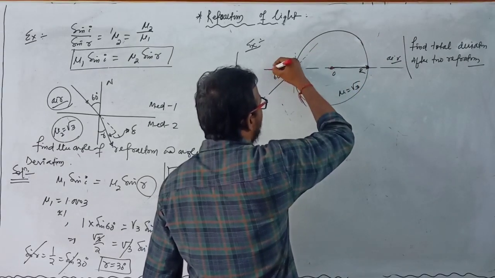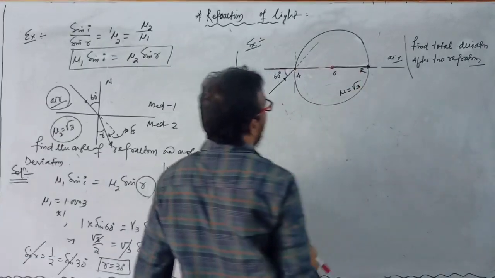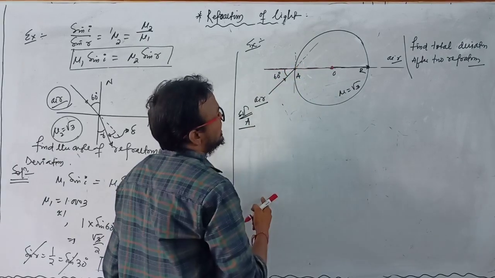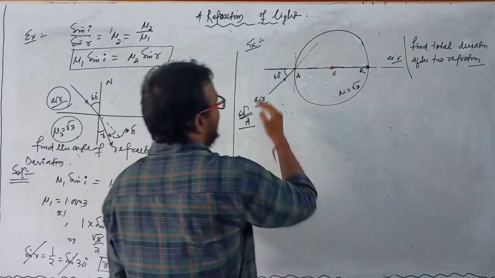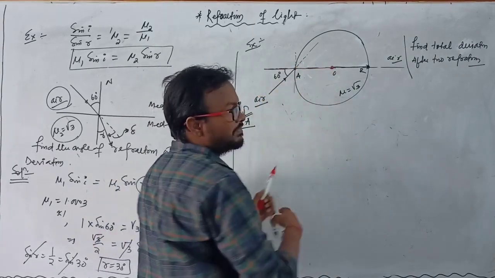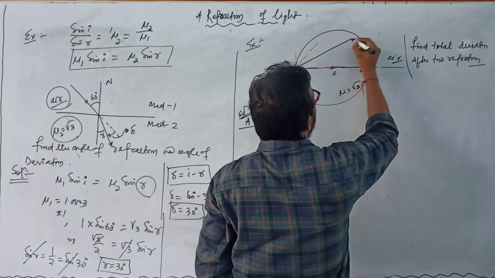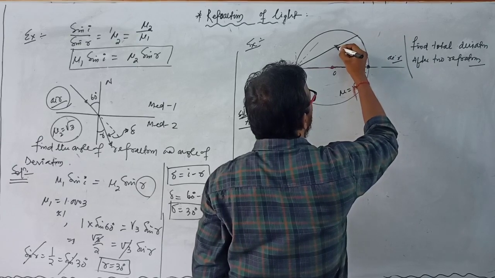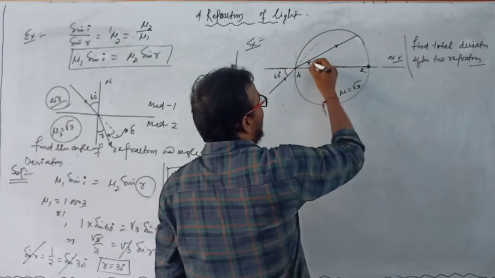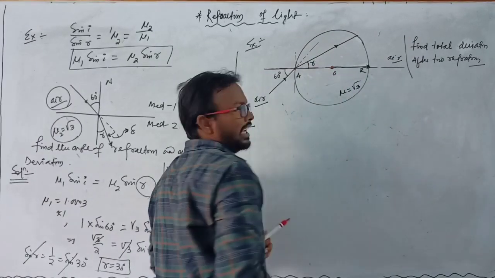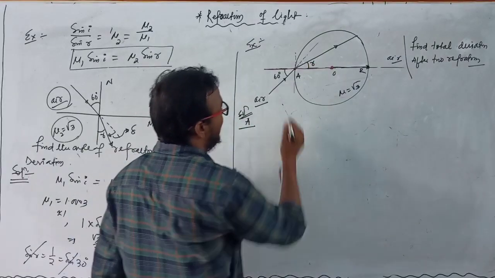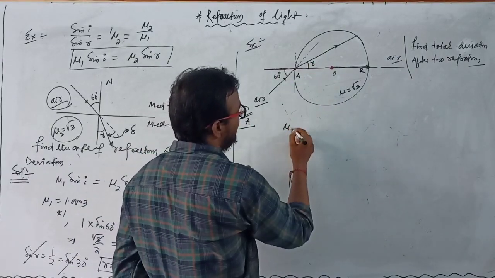So this is the normal at point A, and the angle of incidence is 60 degree. When light travels from air medium to another medium, it bends towards the normal. So it bends towards the normal and travels in this direction, and this is known as the refracted ray, and this angle is known as r.